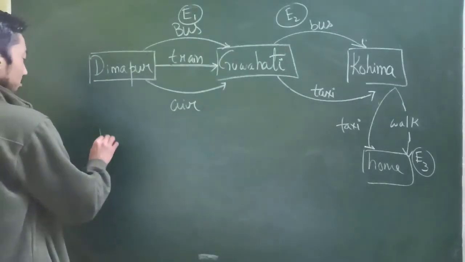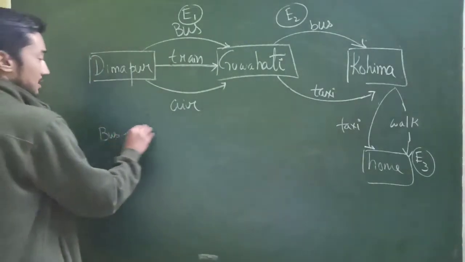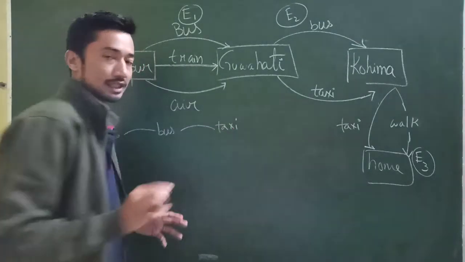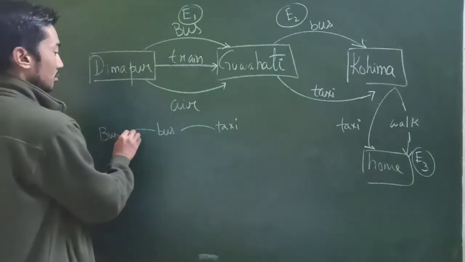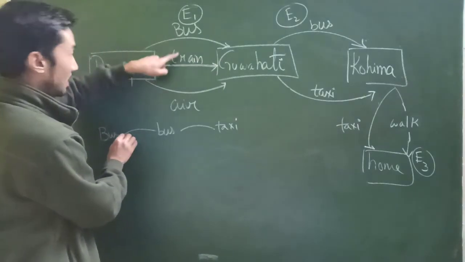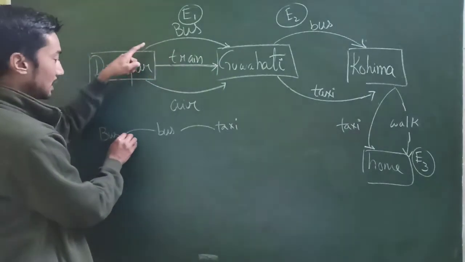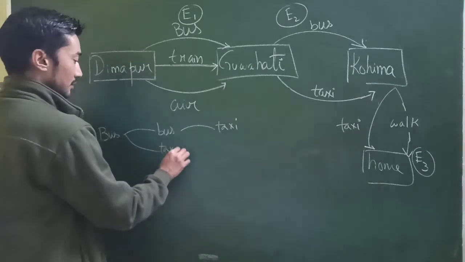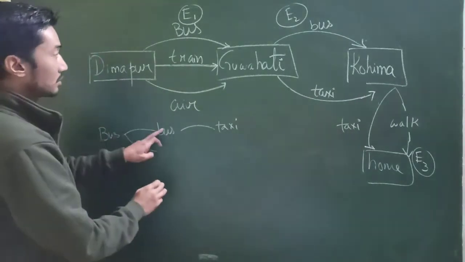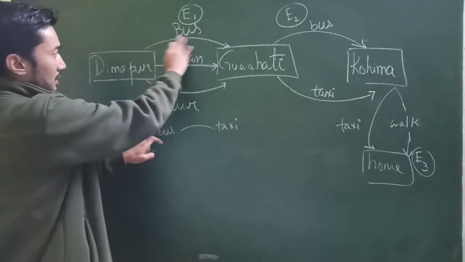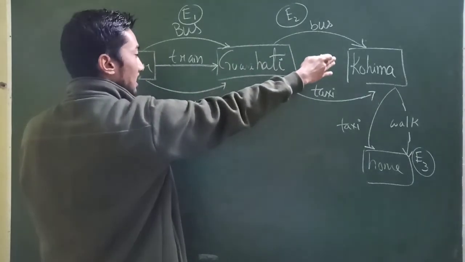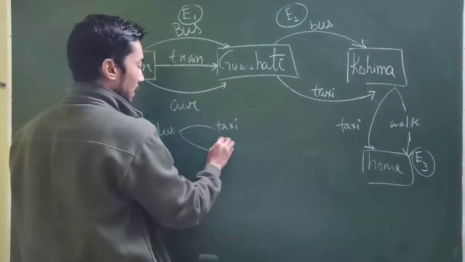If I can quickly work out what my possible either, or could be: if I travel by bus, then bus, taxi. Or there's another combination here also: from Dimapur I travel by bus, reach Guwahati, I take a bus, and then I walk.